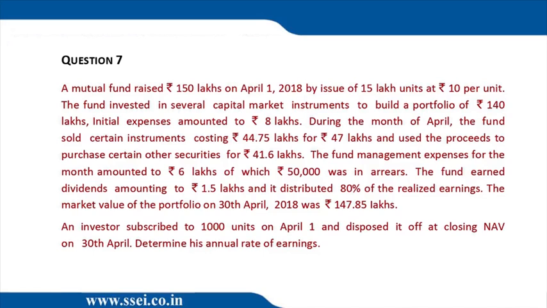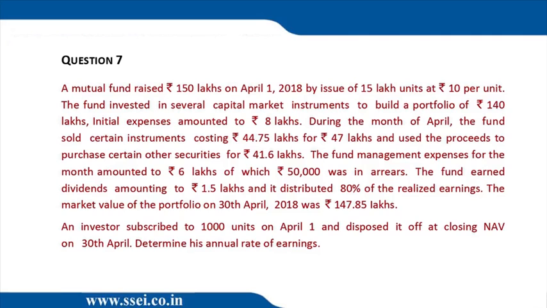2 plus 47. And use the proceeds to purchase certain other securities for 41.6 lakhs. Minus 41.6 lakhs. Hope you are doing 2 plus 47 minus 41.6. Up till now, I have got 7.4 lakhs. The fund management expenses for the month amounted to 6 lakh, of which 50,000 was in arrear. So minus 5.5 because we paid 5.5 lakhs. We are getting 1.9 lakh cash in hand right now.